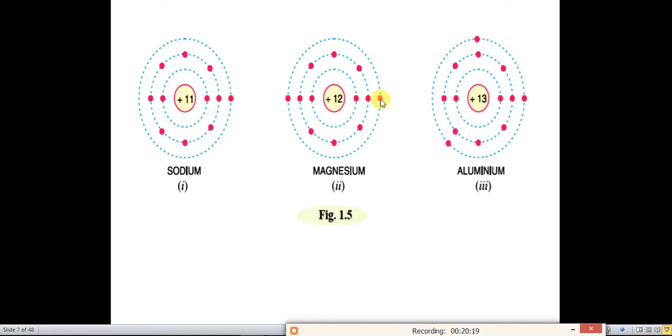Valence electrons is 2, less than 4. Aluminum atomic number is 13, so the electronic configuration is 2, 8, that is 10, plus 3, and 3 is less than 4. So all these metals have valence electrons less than 4 and hence are generally metals or conductors.